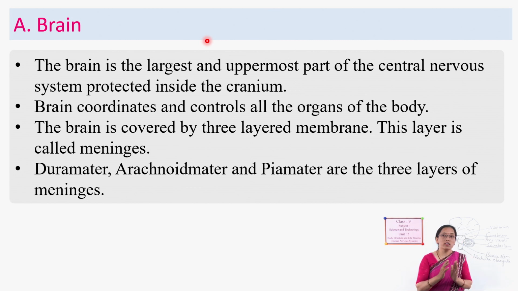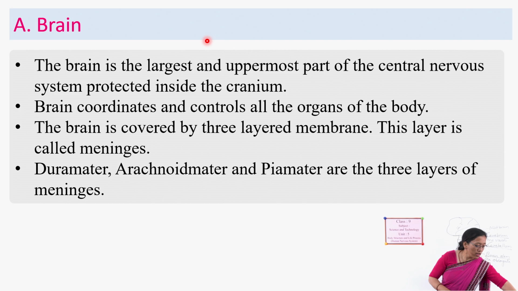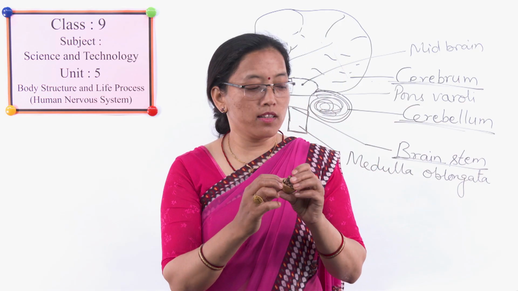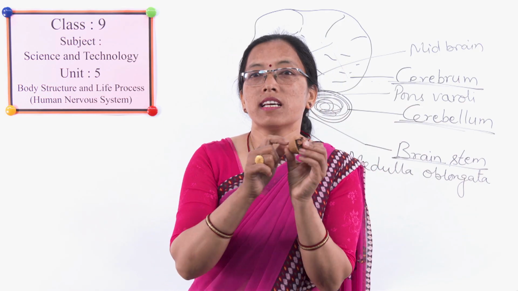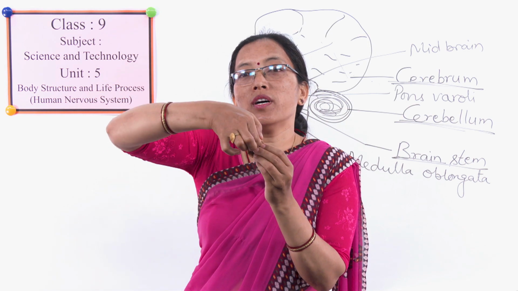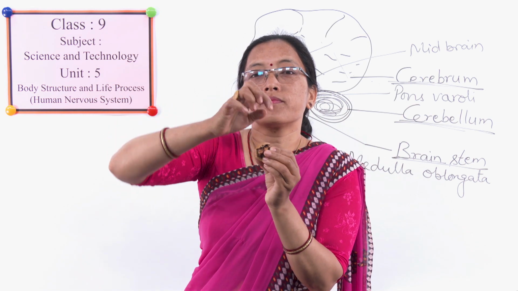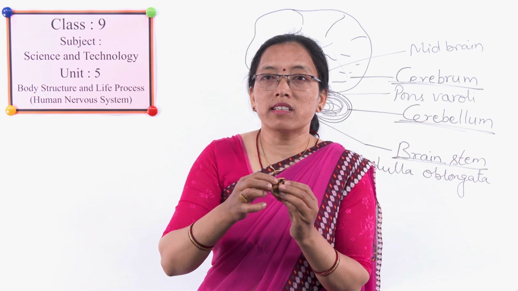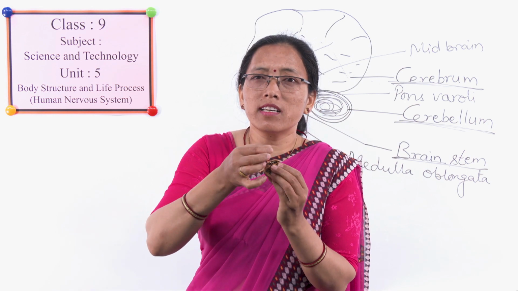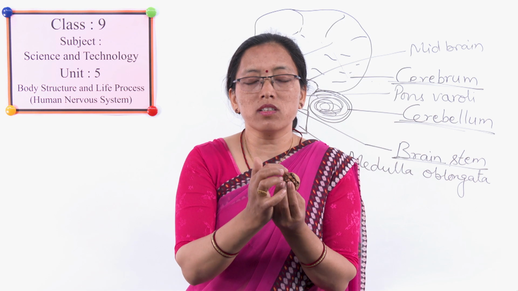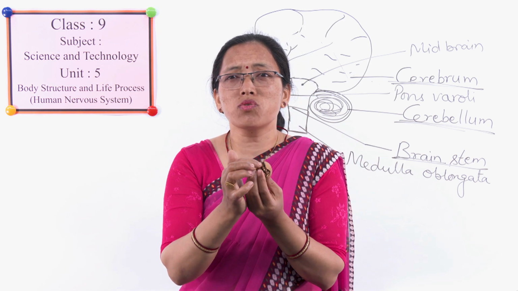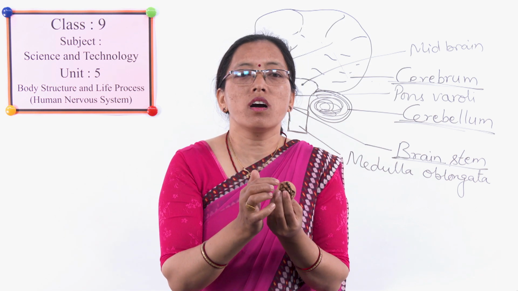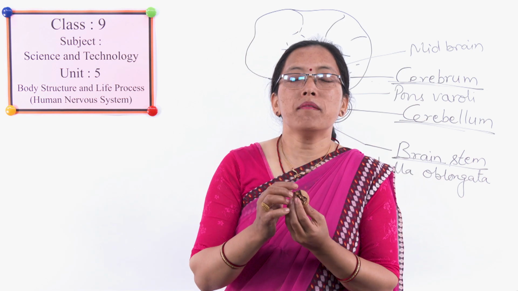Suppose this is the cranium. The outermost layer, which is attached to the cranium, is dura mater, and then after that there is the arachnoid, and the layer attached to the brain is called pia mater.